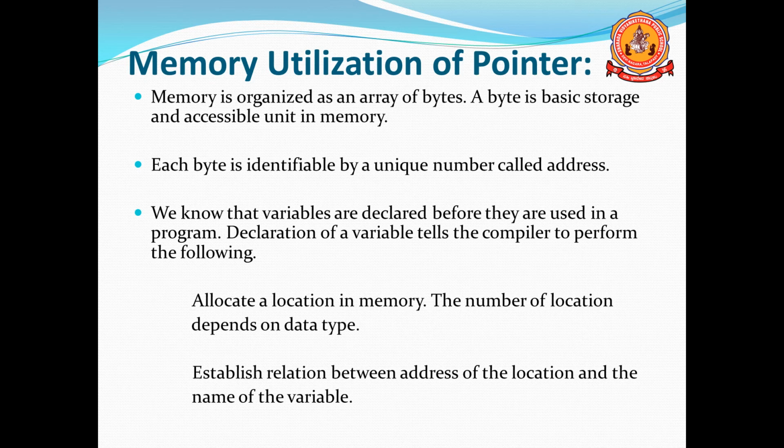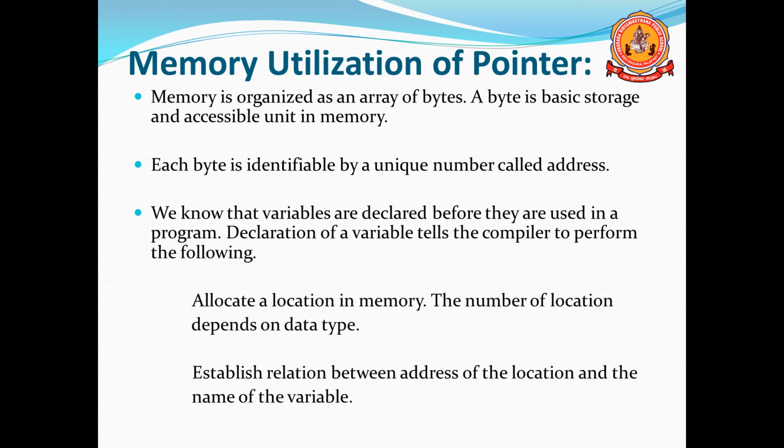Each byte is identified by a unique number called an address. If you take any byte, each byte has its own address. Each byte is referred to by its address, which is a unique number. Multiple bytes will not have the same address. Each byte has its own address, so you can identify a byte by its own address.